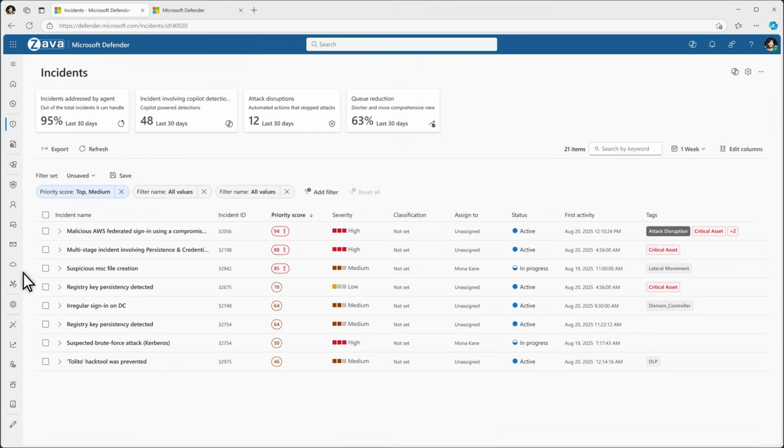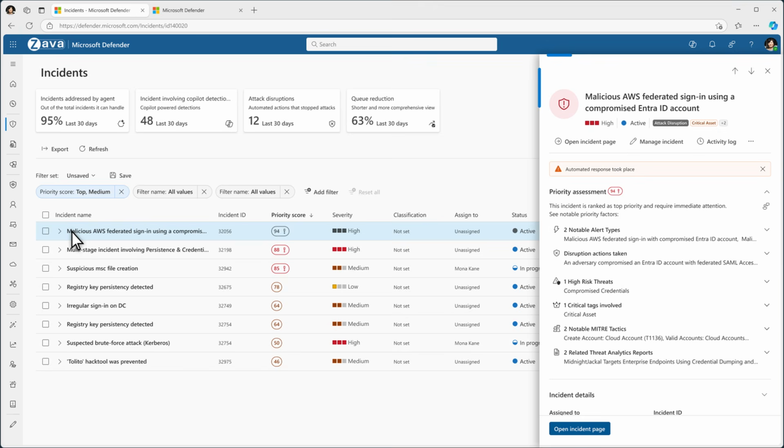Now we'll go through an example of attack disruption in action on an AWS attack. From the incidents page, we see the first incident with the highest priority score is our AWS attack. Selecting the incident, a side pane opens showing what insights the AI used to prioritize this incident, such as critical assets, disruption kicking in, notable MITRE tactics, and more.